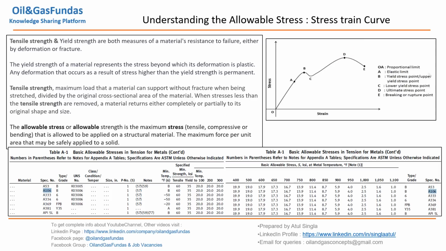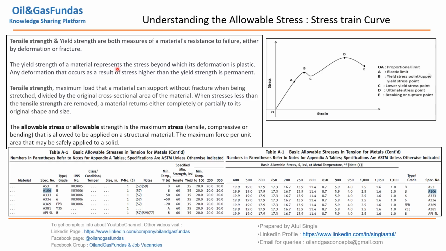So if you see, tensile strength and yield strength are both measures of material resistance to failure, either by deformation or by fracture. Up to this point, deformation is there. Up to this point, fracture will be there. So this is the really important factor. We need to relate this with our allowable stresses. First we need to understand the definitions: what is tensile strength and what is yield strength.